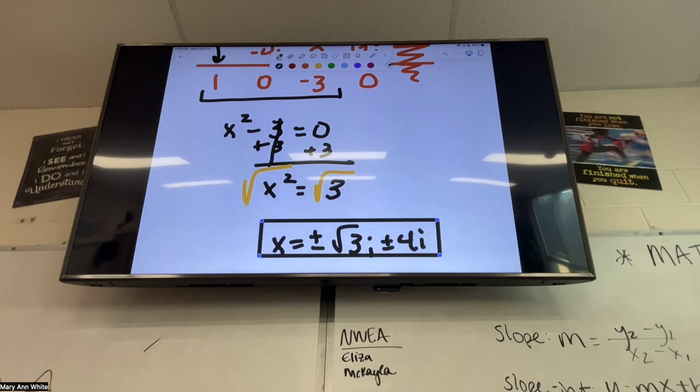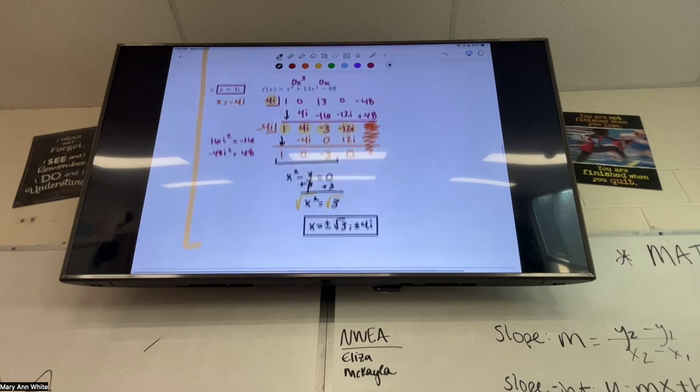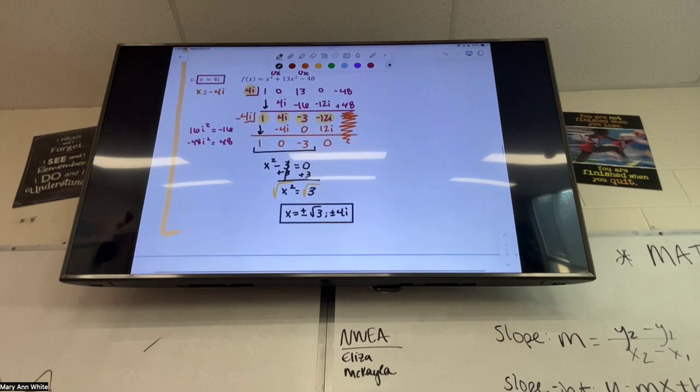Why is there an i in the... That should be a comma. That should be like a semicolon. Why is it x squared and not x to the third? Because we did synthetic division, so this would have been x to the third, and then we did another synthetic division, and that makes that x squared.